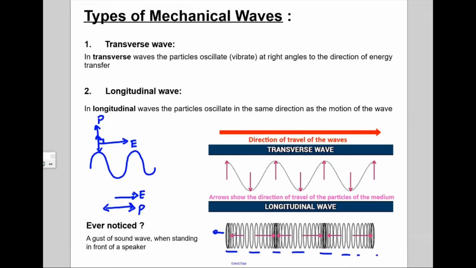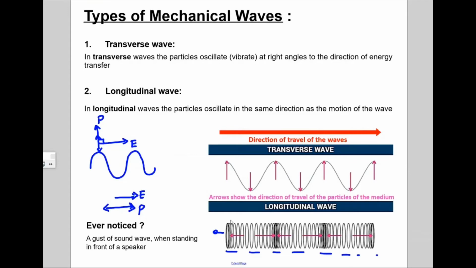What will happen? You will observe this kind of compression and decompression: the spring will compress, and then a few turns later, the spring will relax. So you might have observed some kind of wave propagating through that spring when you slightly stretch it and leave it.